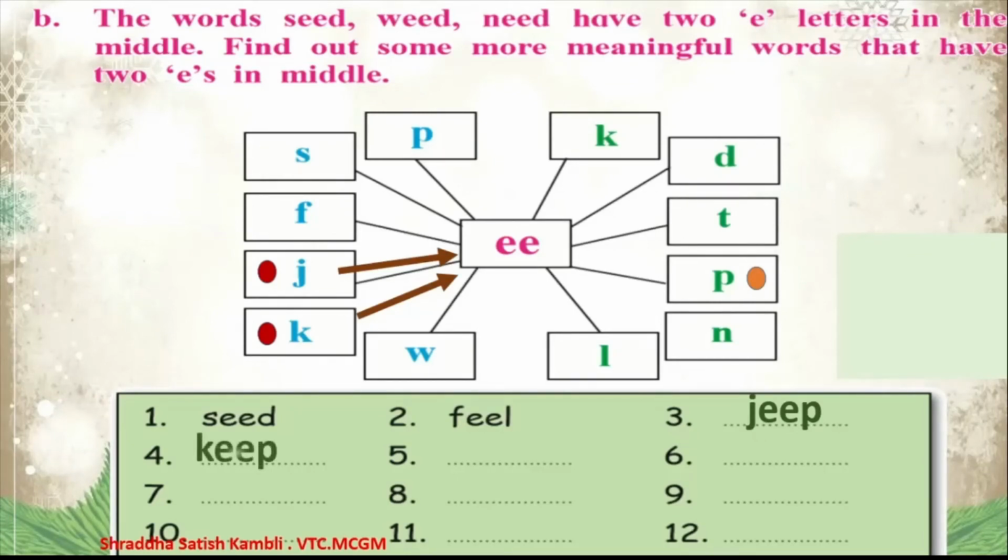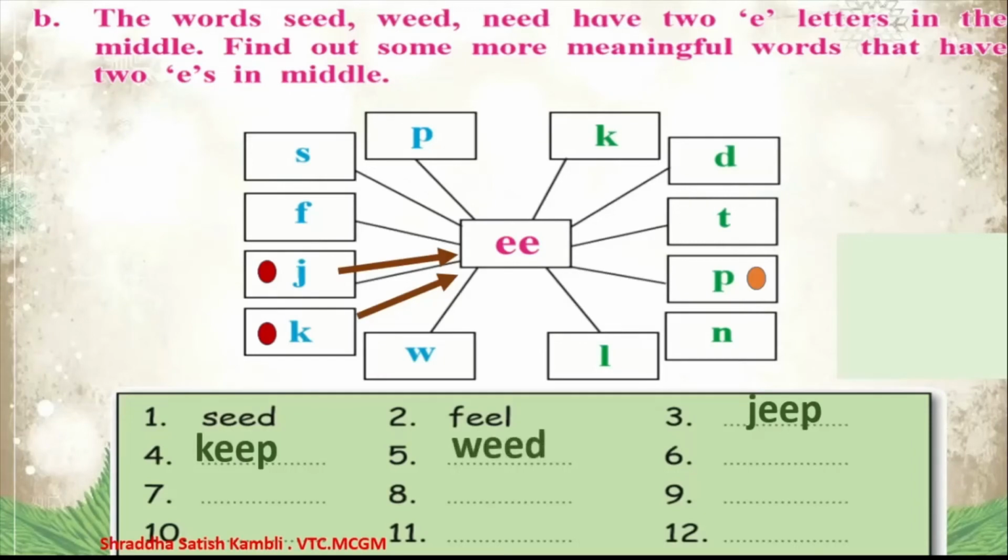Keep. Isn't it wonderful? Isn't it a very interesting exercise? So come on, now you pause the video and try to find out all the other words. Okay, pause the video and do not try to cheat. Do not try to see what I am showing you and then write the words. So first you write the words and then you can check what I am trying to show you. So come on, let's see which are the other words you can have.